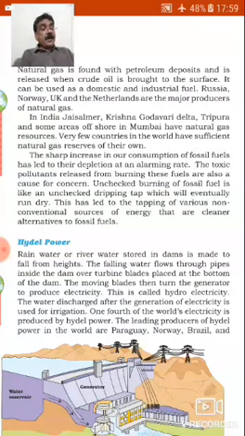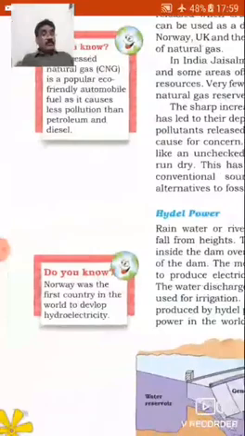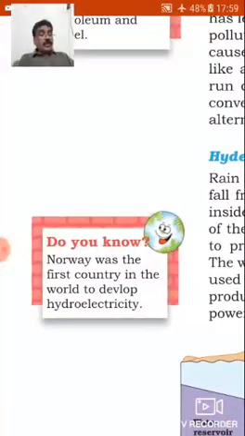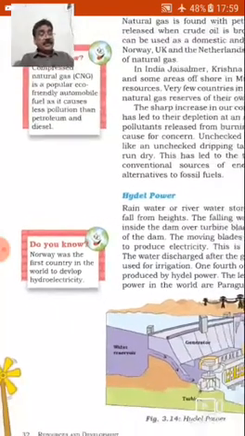Number 3, unchecked burning of fossil fuel is like an unchecked dripping tap which will eventually run dry. This has led to the tapping of various non-conventional sources of energy that are cleaner alternatives to fossil fuels. Now, do you know Norway was the first country in the world to develop hydroelectricity?